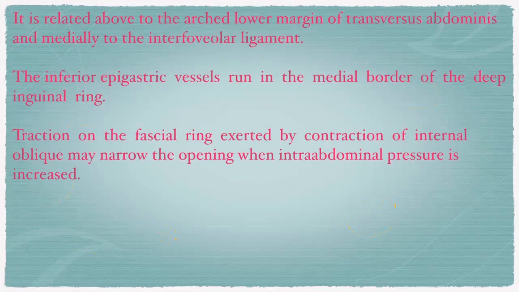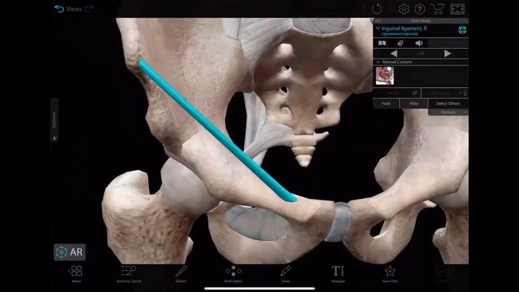It is related above to the arched lower margin of the transversus abdominis, right, and medially to the interfoveolar ligament. The interfoveolar ligament is nothing but the thickening of some of the muscle fibers of the transversus abdominis, if you remember the previous class. And the inferior epigastric vessels run in the medial border of the deep inguinal ring. So we'll see that.